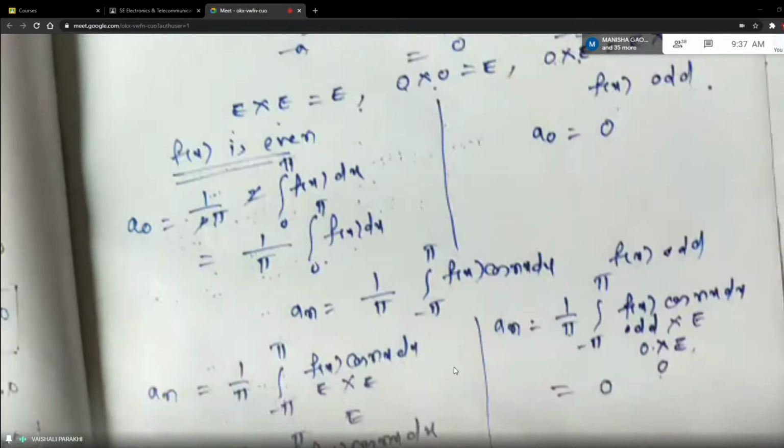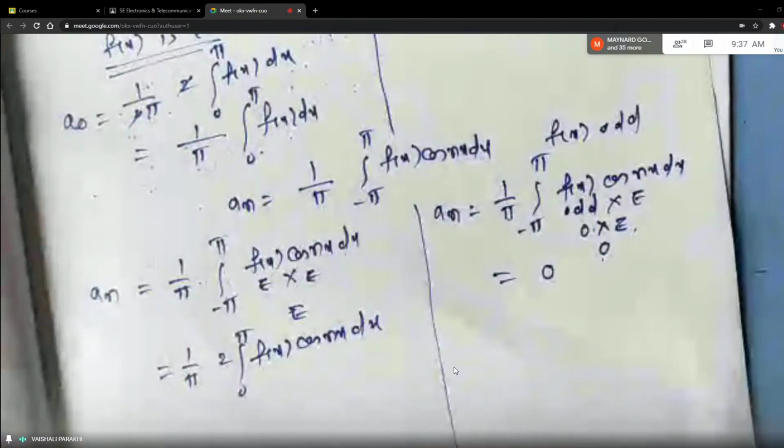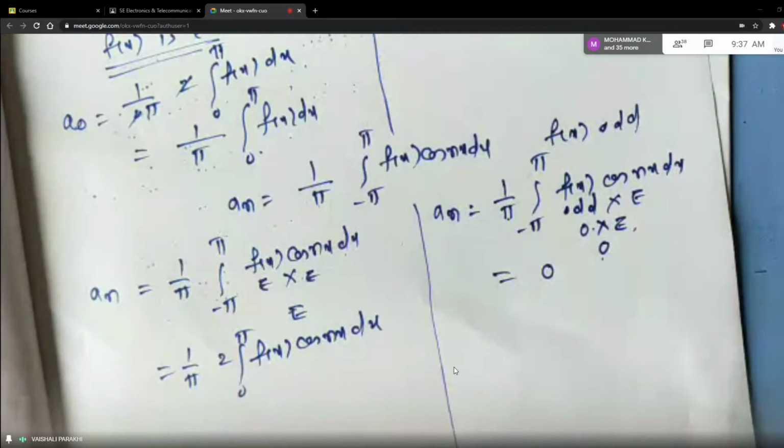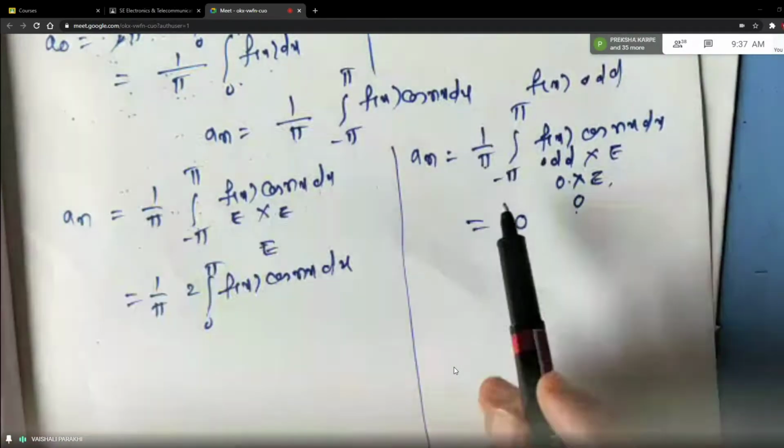And this is true only when the limits are from minus something to the same thing. You cannot apply this even odd property for other intervals like 0 to 2 pi or 2 to 3, 4 to 5, 0 to 100. No, it has to be minus 100 to plus 100, minus 2 to plus 2, minus pi to plus pi, minus a to plus a, minus infinity to plus infinity. Then only you can use the properties of even and odd functions. Otherwise, no. Okay.